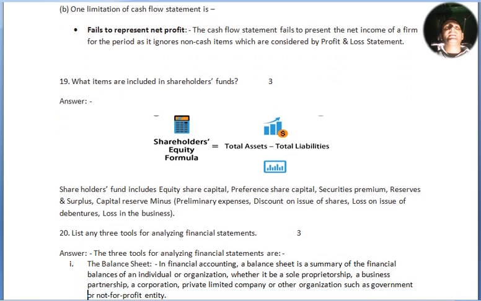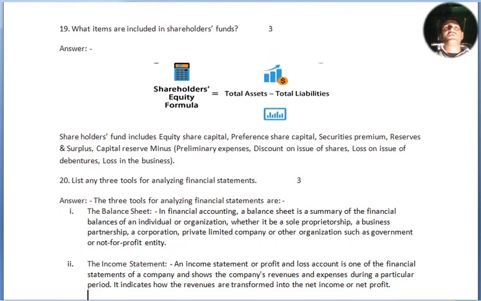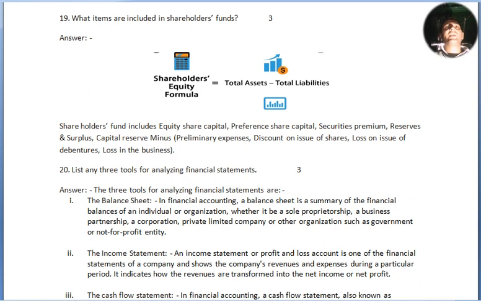Question number 19. What items are included in shareholders fund? Shareholders fund or shareholders equity formula equals total assets minus total liabilities. So shareholder funds include equity share capital, preference share capital, securities premium, reserves and surplus, capital reserves minus preliminary expenses, discount on issue of shares, loss on issue of debentures, loss in the business.